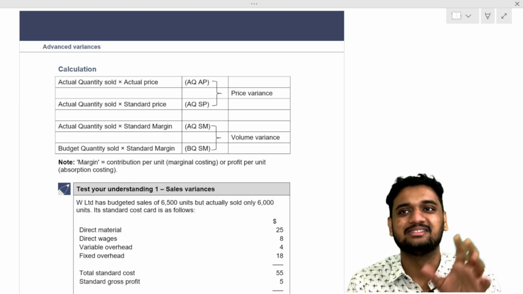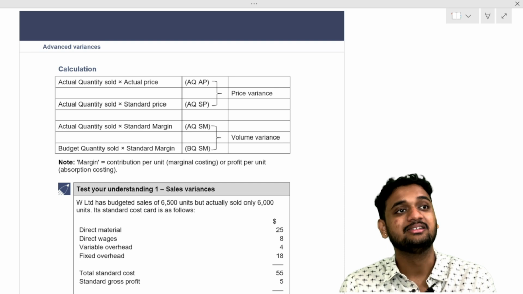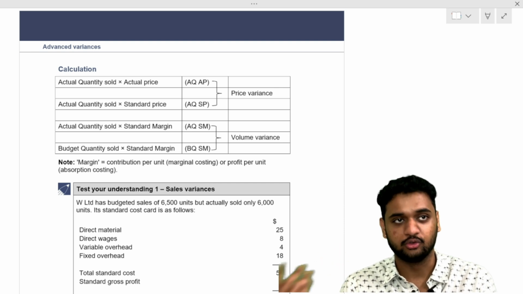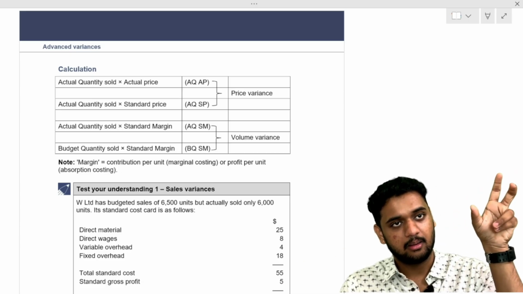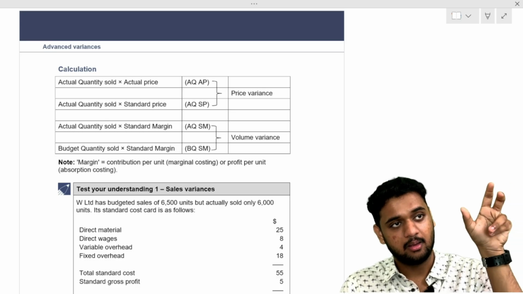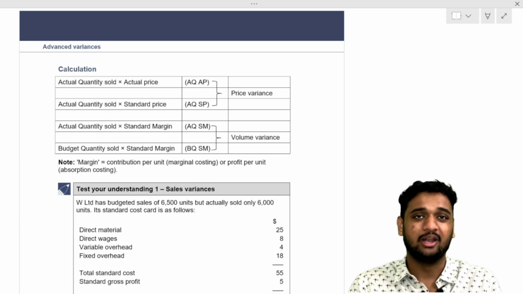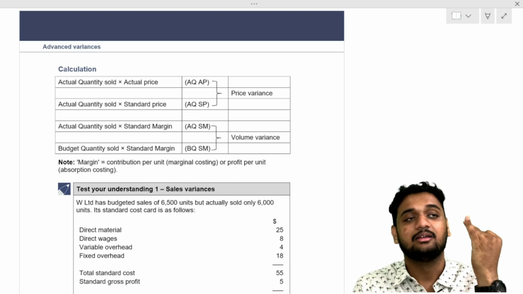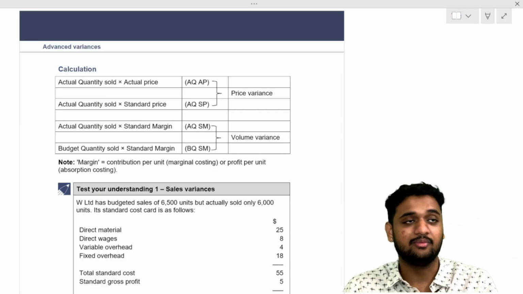So this is called sales price variance. Another formula you saw is called sales volume variance, how much volume you sold. So we have sales price variance and sales volume variance. Now you tell me, what is sales price variance? Actual price minus standard price into quantity. What is sales volume variance?